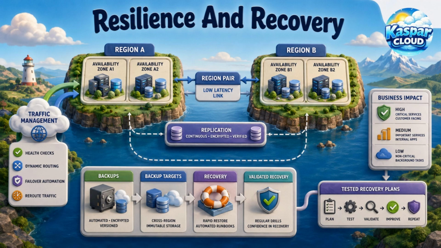Business continuity and disaster recovery should also be considered in landing zone planning. Not every workload needs the same level of resilience, but the platform should support resilience patterns where required. This may include availability zones, region pairs, backup vaults, recovery services, multi-region networking, traffic management, replication, and tested recovery plans. The landing zone should make it easier for workloads to adopt the right resilience pattern based on business impact, recovery time objective, and recovery point objective. Resilience should not be guessed after deployment. It should be connected to business requirements and documented during planning.